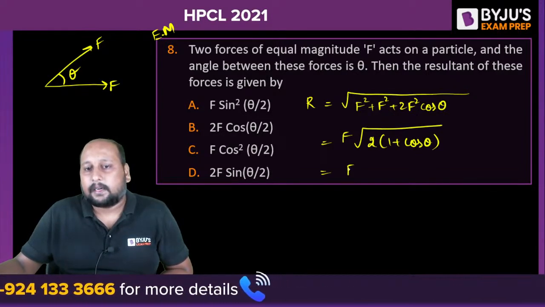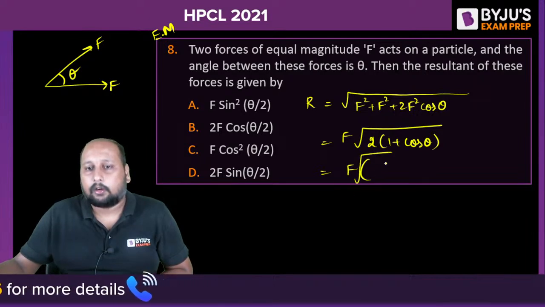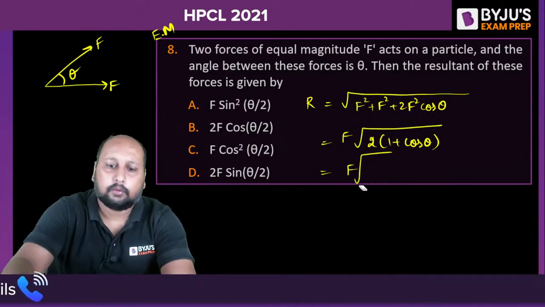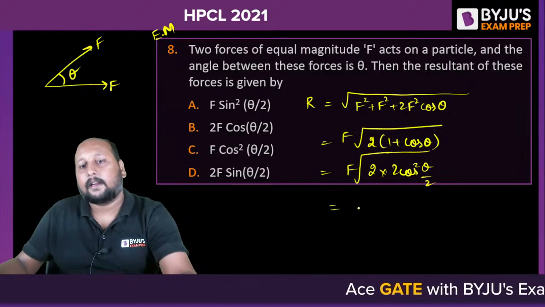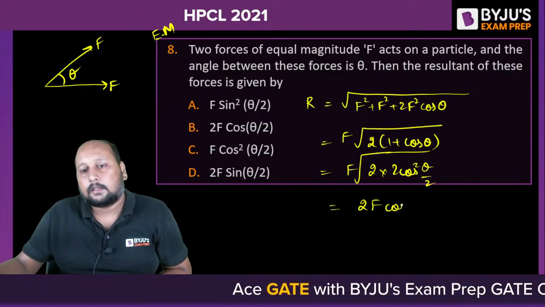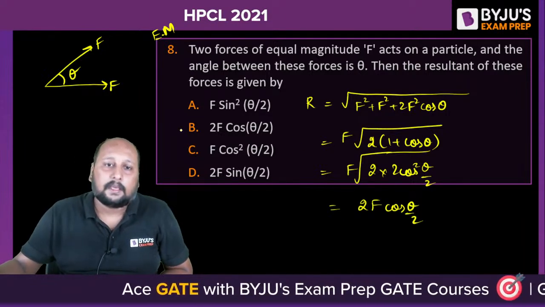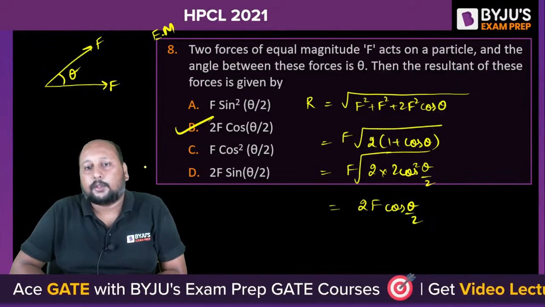This is nothing but F into under root of 2 into 2 cos square theta by 2. So ultimately we get 2F cos theta by 2. Option B is the correct answer. This is formula based.